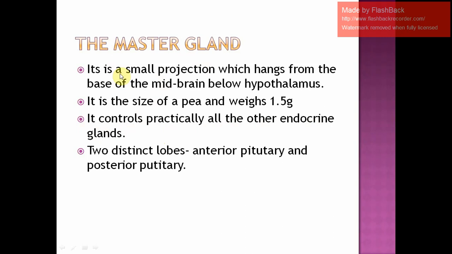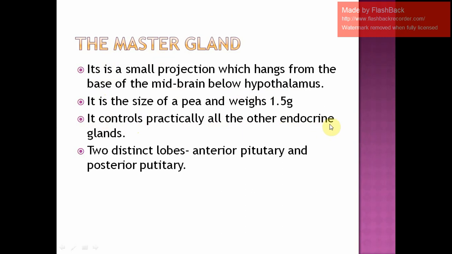If we look at its location, it is a small projection, pea size, weighs about 1.5 grams, and it hangs from the base of the midbrain, below the hypothalamus region. So just below the hypothalamus region, from the midbrain, there is a small projection which is of pea size and weighs about 1.5 grams. So pea size and 1.5 grams, and a small projection hanging from the base of the midbrain just below the hypothalamus. These two points you have to remember. But the reason why it is called the master gland is given out here. It controls practically all the other endocrine glands.